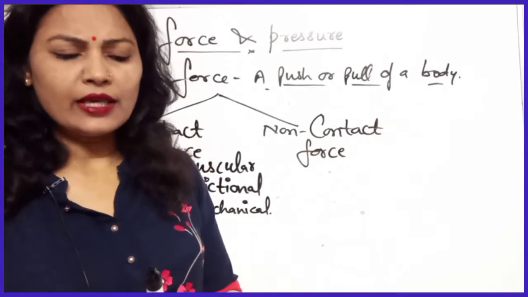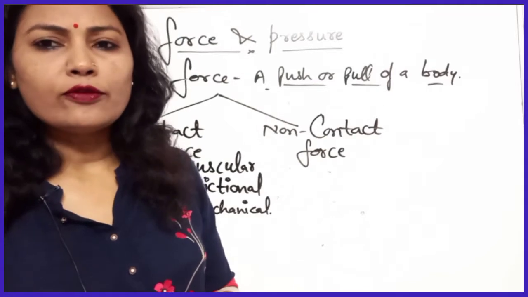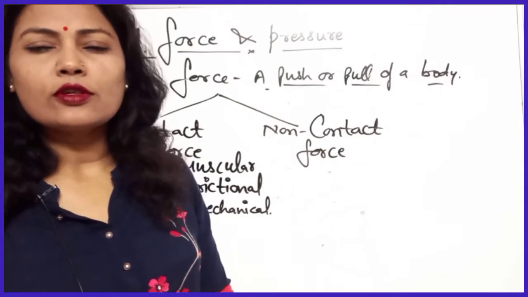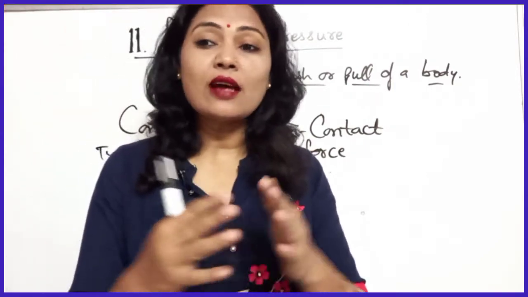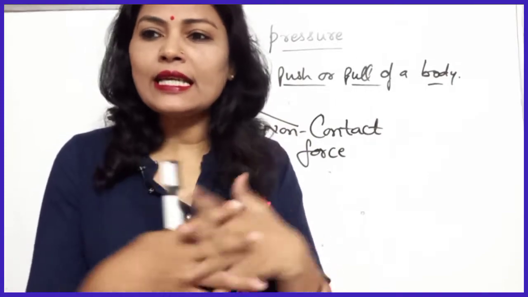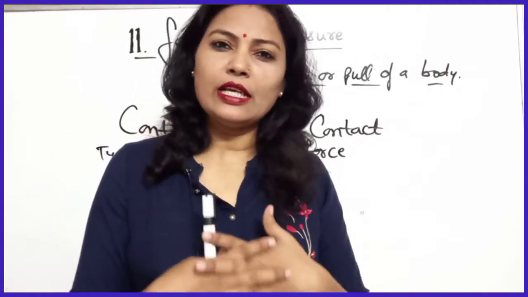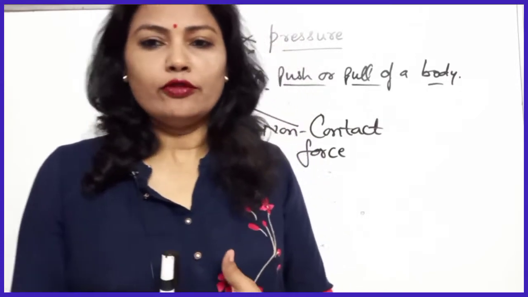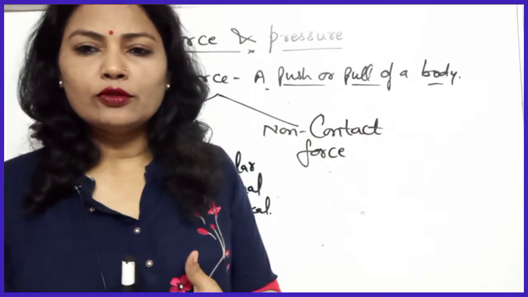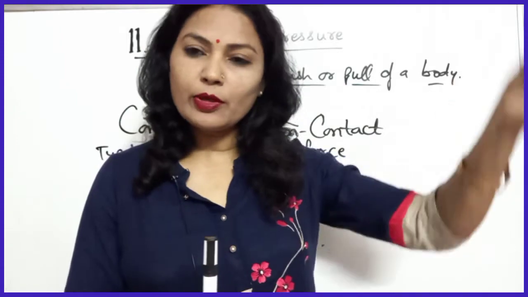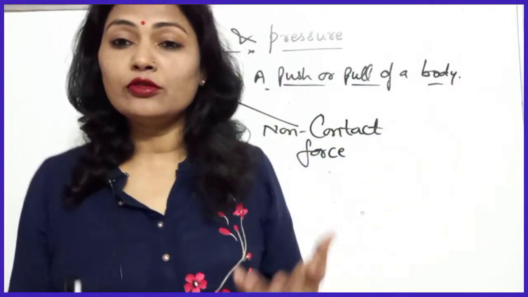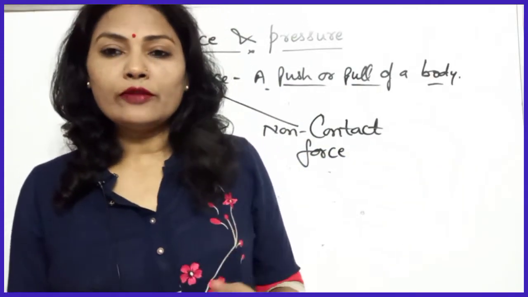Okay. So we can say that contact force is the force in which the two interacting objects are in physical contact with each other. You can say that. Okay, physically they are in contact with each other, so we call it contact force. Then, I have told you, magnetic force is there. In it, a magnet will attract from a distance, so it is non-contact force. In gravitation also, attraction is happening from a distance, and in electrostatic also, attraction is happening from a distance. So these are all non-contact forces.